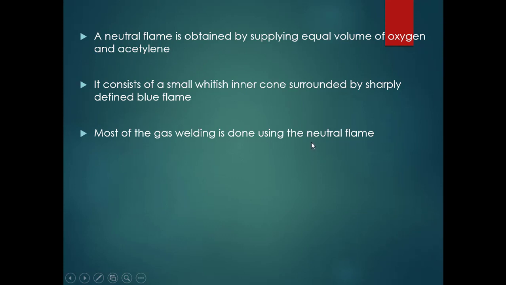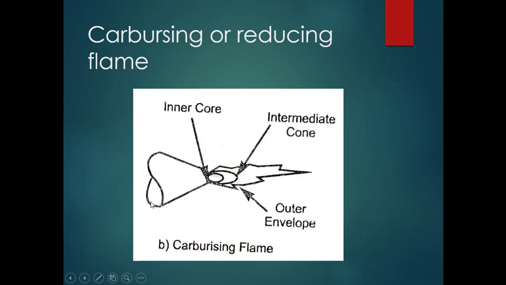As I said, the neutral flame is obtained when you supply equal volumes of oxygen and acetylene gases, in a 1:1 ratio. Then it definitely results in a neutral flame, which consists of a small whitish inner cone surrounded by a sharply defined blue flame, and most gas welding is done using this neutral flame.